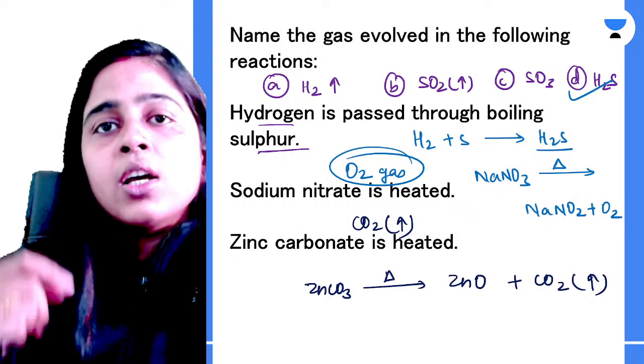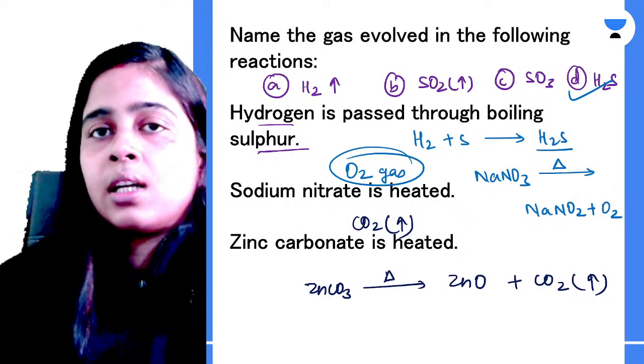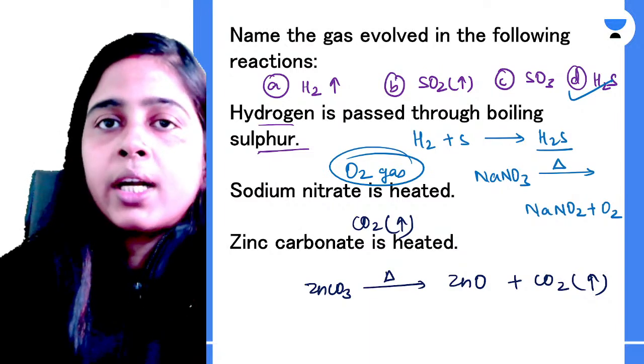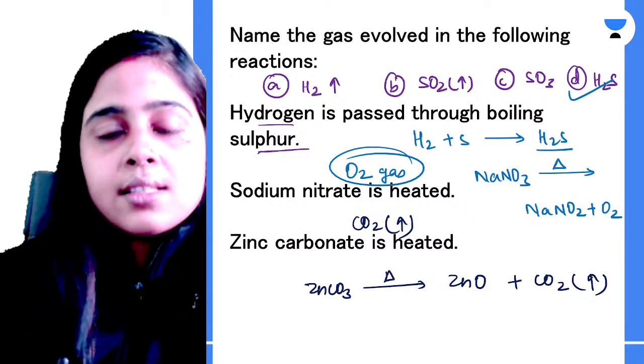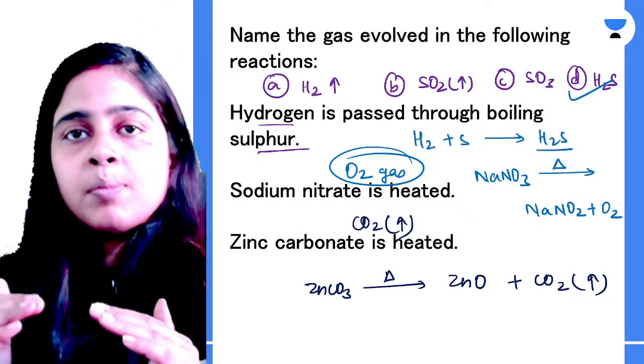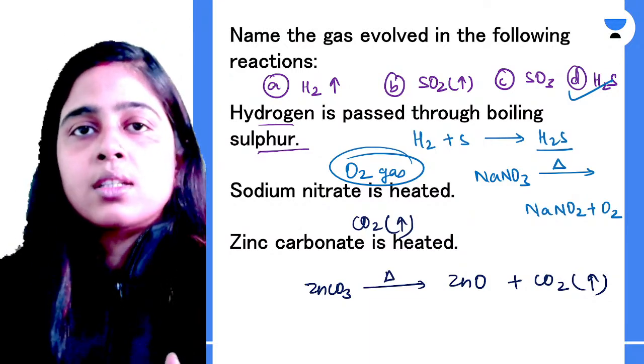Only thing is that you have to take 1 to 2 lines to elaborate those points, not more than that. Okay, so 3 marks का question है, so you write 3 points, 1 mark each.